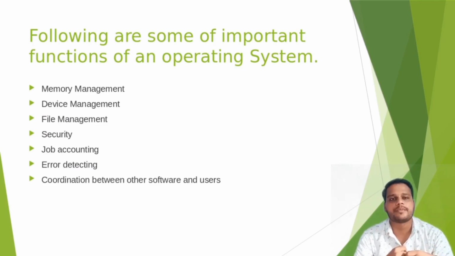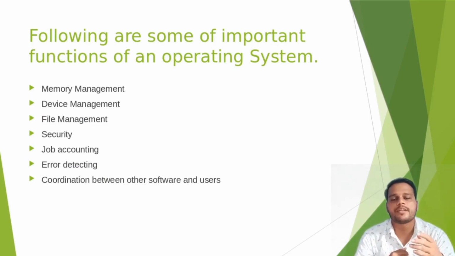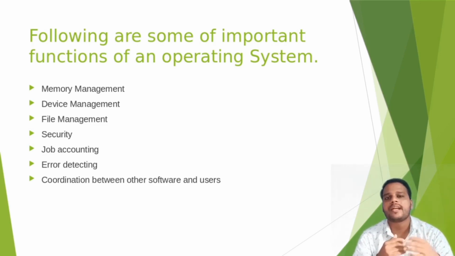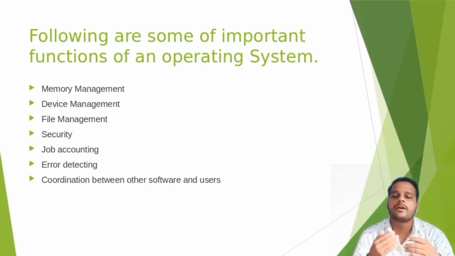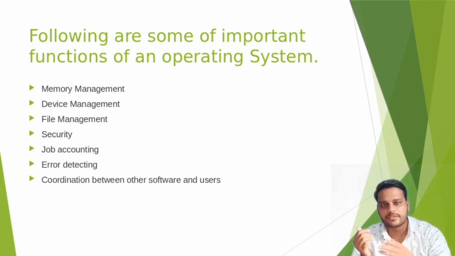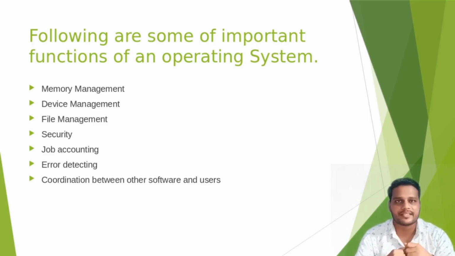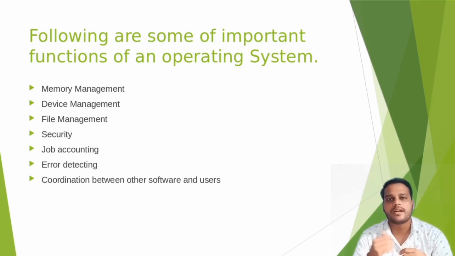The next topic is: what are the important functions of an operating system? The first one is memory management. Your operating system is responsible for all types of memory management. There are several types of memory which are allocated and deallocated during the running of a process. Allocation means to provide memory for a specific software. Deallocation means to release the memory after the completion of that task, for availability to other software.